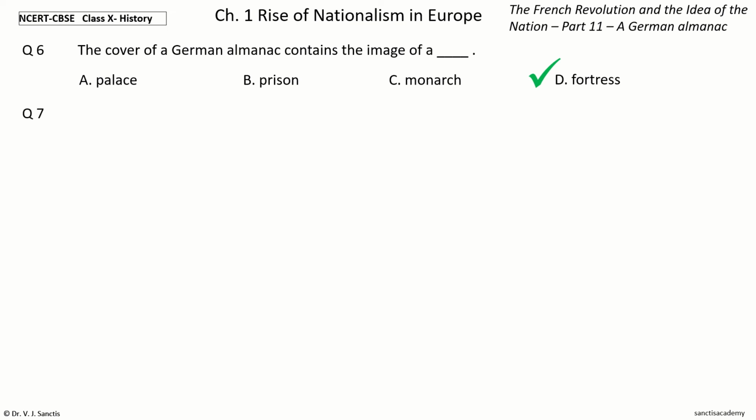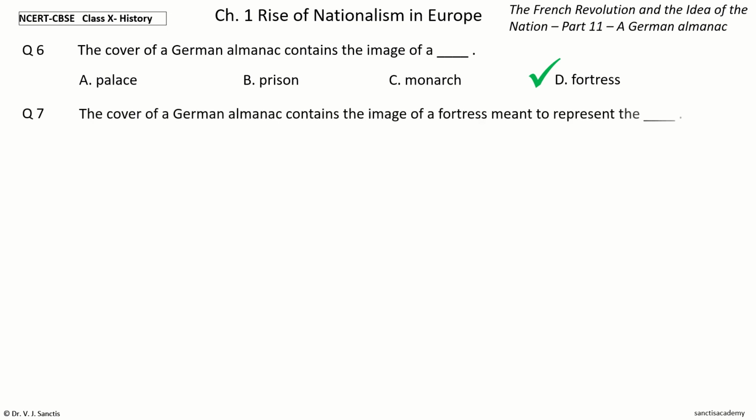Question 7. The cover of a German almanac contains the image of a fortress meant to represent the dash. The options are nation state, modern state, monarchy, bastion of despotic rule. Your time to choose.